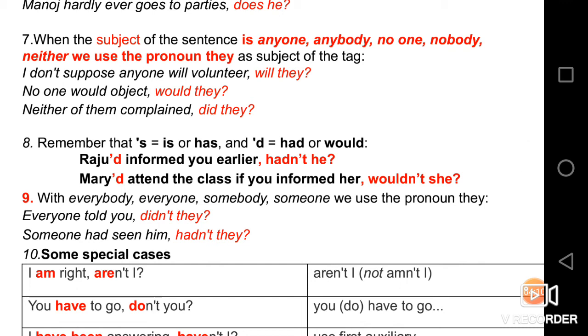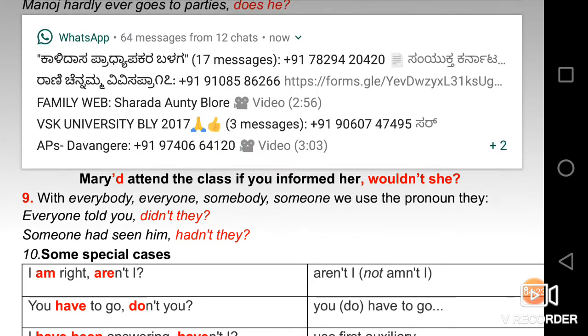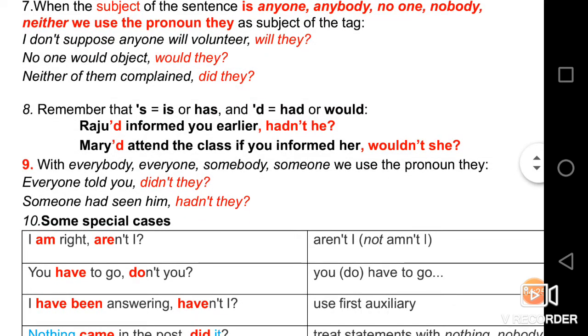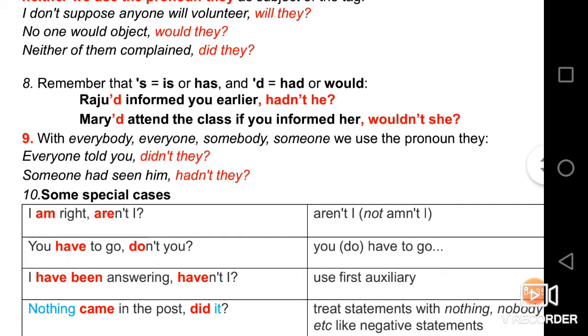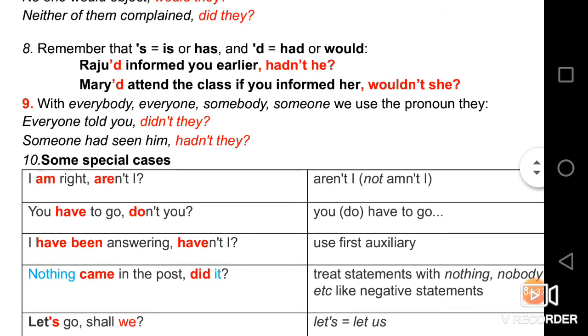In this sentence, anyone is taken as the noun or pronoun, so that the appropriate tag pronoun is they. No one would object, would they? And the third example is neither of them complained, for which the tag is did they. And let us go to the 8th rule related to question tag.